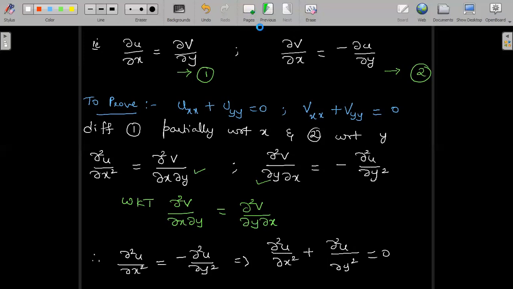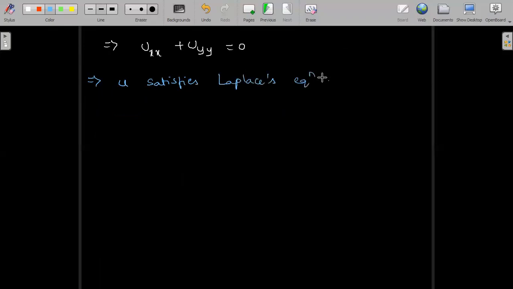This is one and the same as writing in the short form uxx plus uyy is equal to 0, and this implies for us that u is satisfying the Laplace equation. So u satisfies Laplace's equation in the Cartesian form, and since it satisfies Laplace's equation, we can conclude u is harmonic.